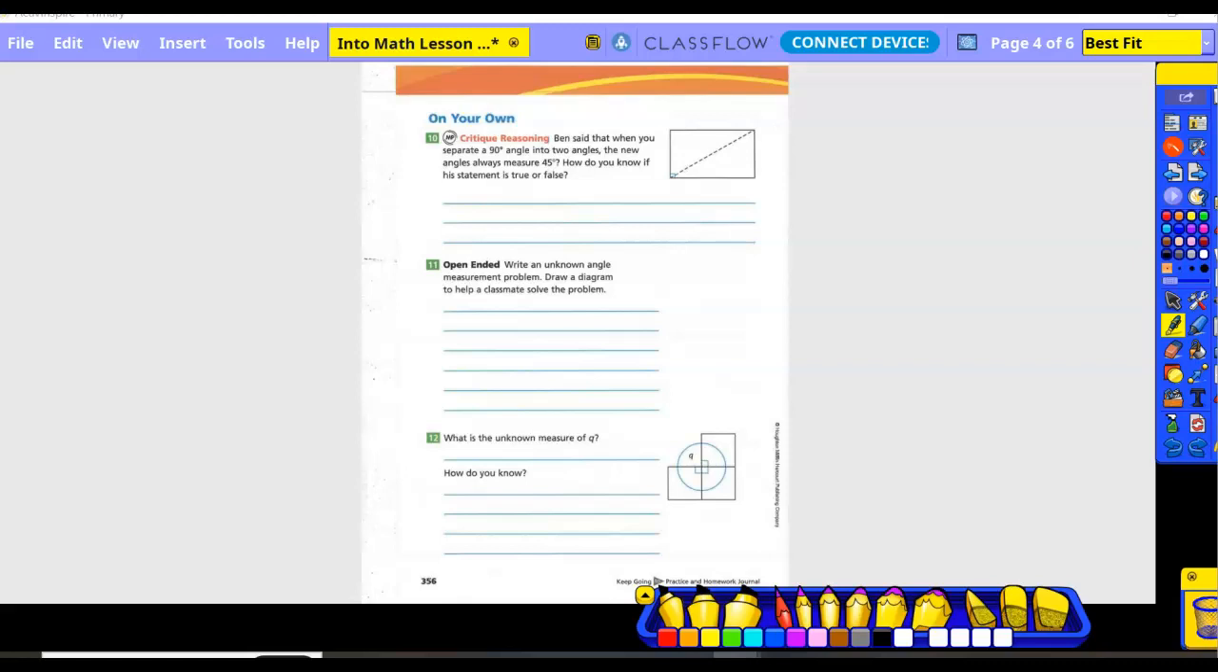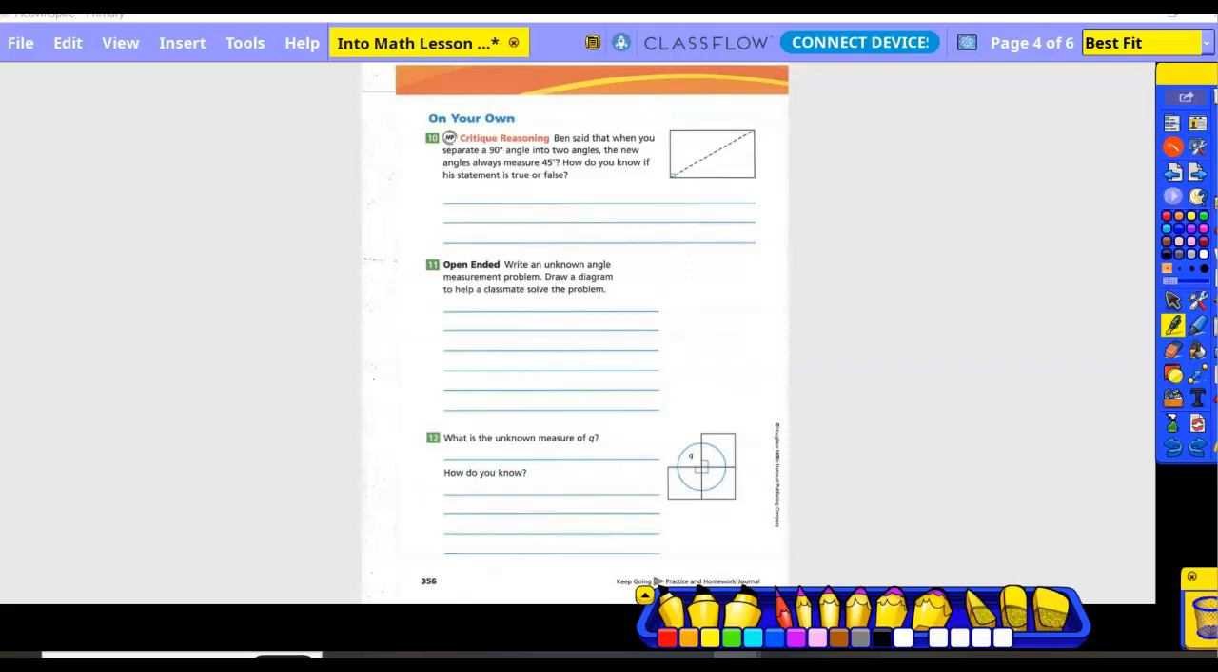Fourth grade math lesson 13.7 part 2, on your own. Number 10, critique reasoning. Finn said that when you separate a 90-degree angle into two angles, the new angles always measure 45 degrees. How do you know if his statement is true or false?